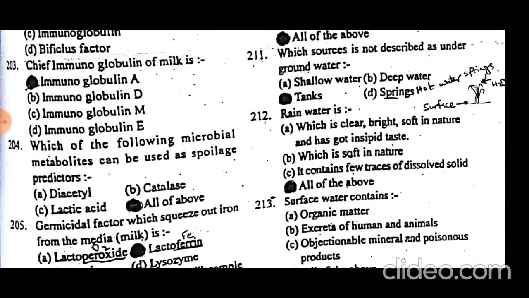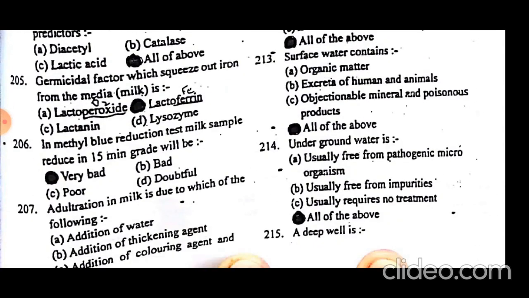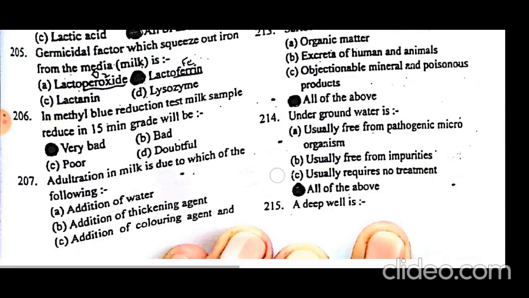Diacetyl, catalase, and lactic acid are the microbial metabolites that can be used as spoilage predictors. The germicidal factor which squeezes out iron from media or milk is lactoferrin. In the methylene blue reduction test, MBRT, if the milk sample reduces in 15 minutes, the grade will be very bad.